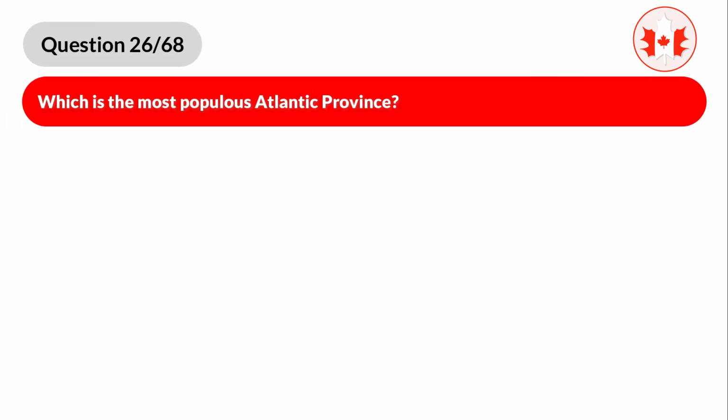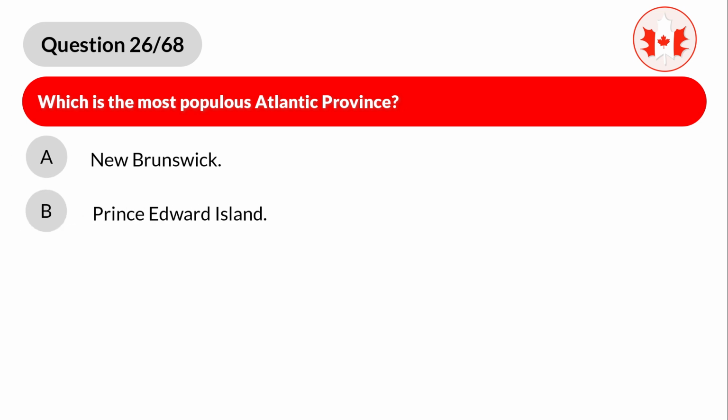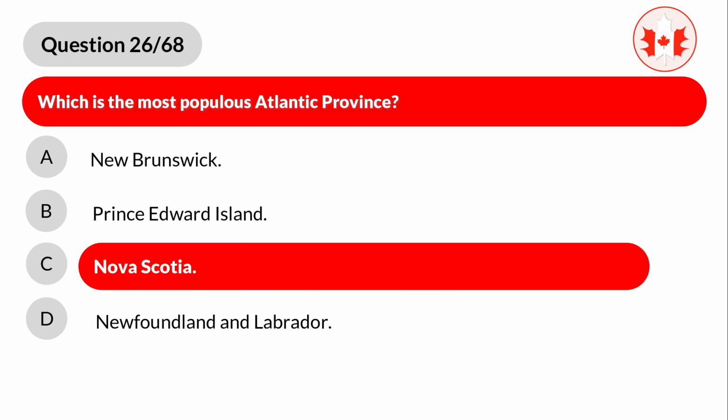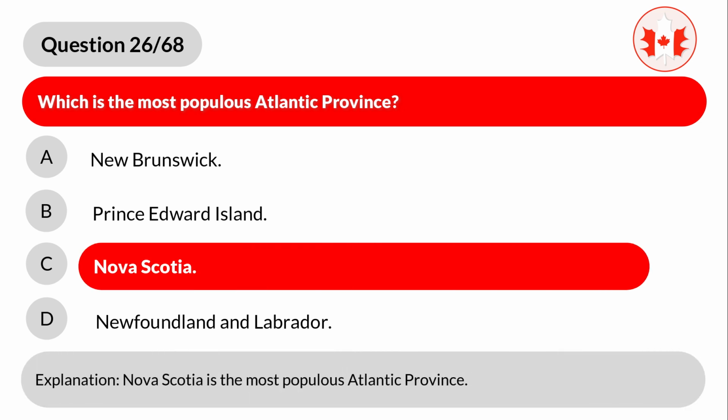Question 26. Which is the most populous Atlantic province? A. New Brunswick. B. Prince Edward Island. C. Nova Scotia. D. Newfoundland and Labrador. Correct answer is C. Nova Scotia. Explanation. Nova Scotia is the most populous Atlantic province.